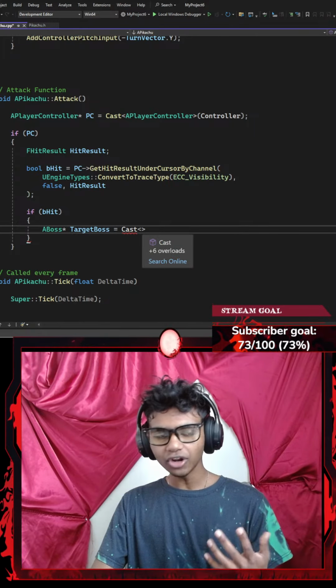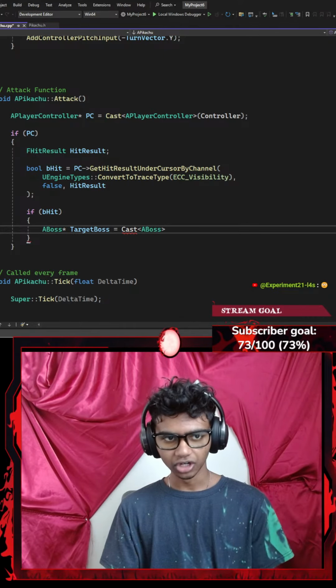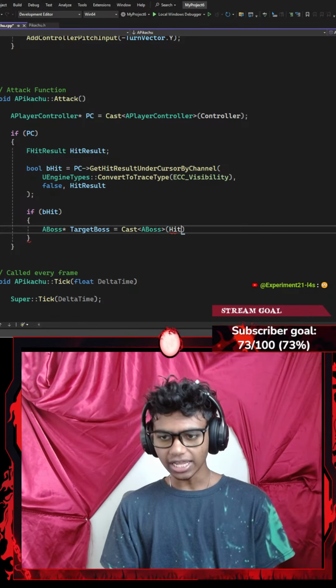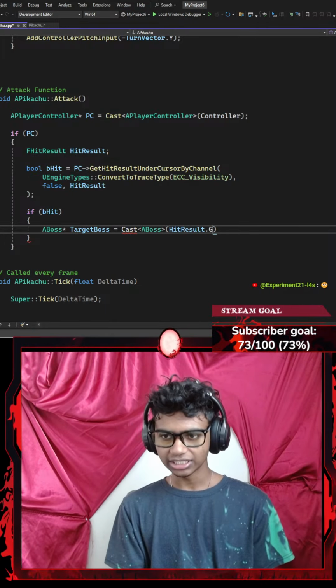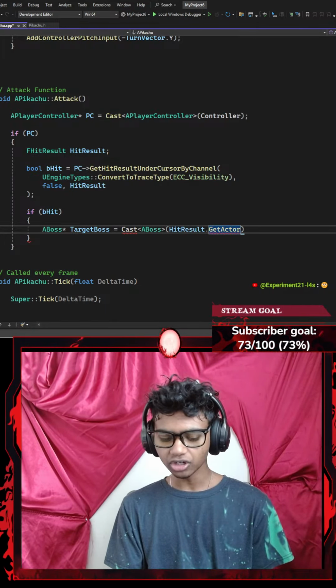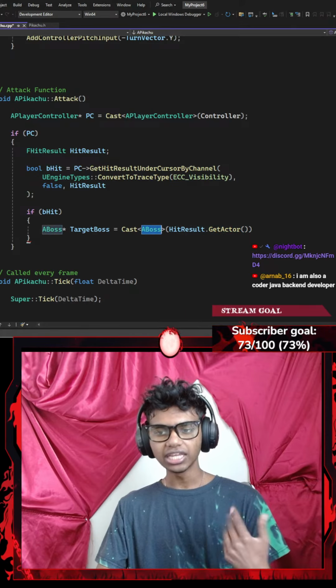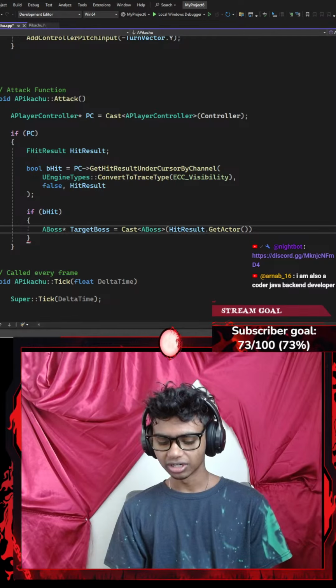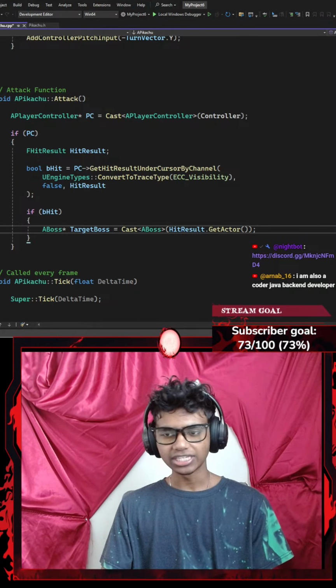So once I'm done with that, I'm going to go ahead and cast something. I'm going to cast to my boss, then I'm going with a parenthesis. Let's go with my hit result's local variable dot the GetActor. So I'm going to go ahead and get my actor from my boss's character, my boss's actor class. And then I'm going to end that with a semicolon.